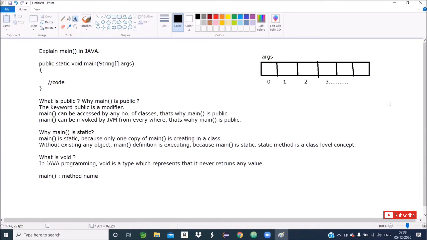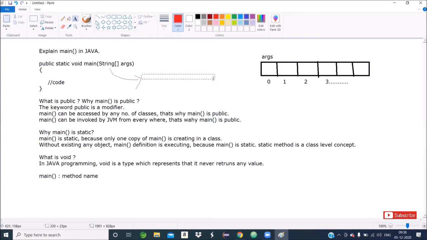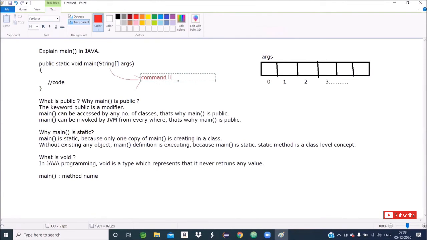So basically, this is called a command line argument. Whatever we input, the input values are accepted by this argument for the execution of the program.